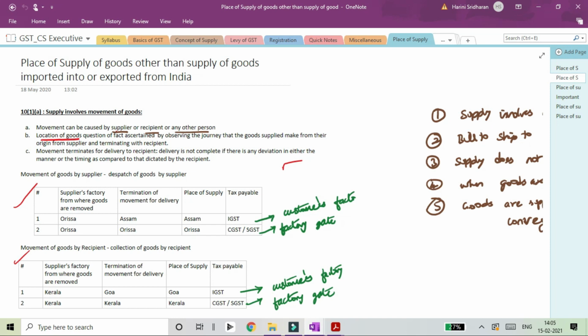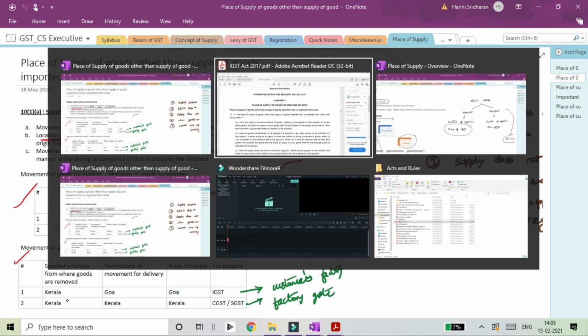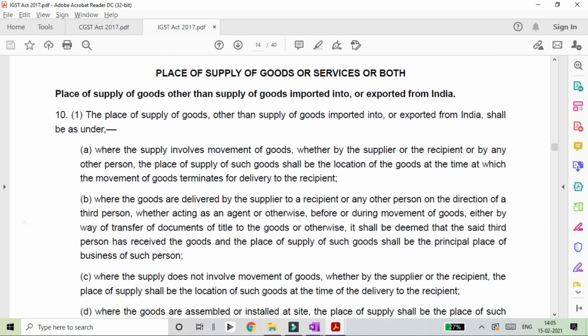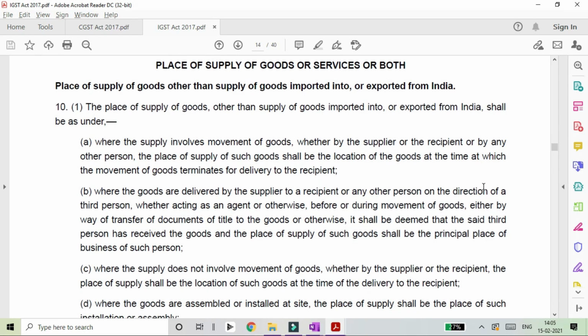The place of supply of goods for domestic transactions, that is for supply of goods other than supply of goods imported into or exported from India, is discussed in section 10. Section 10(1)(a). I would prefer reading the section first and then explaining it to you. So we'll just read through the section.